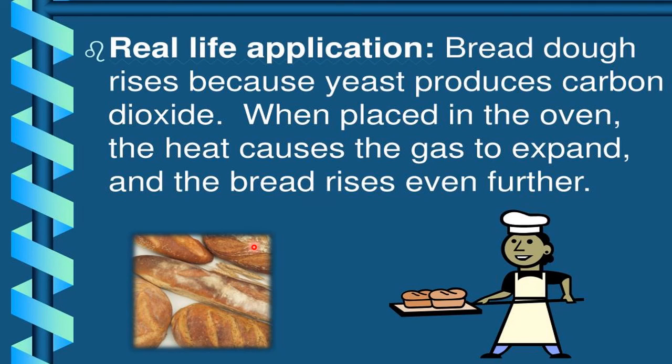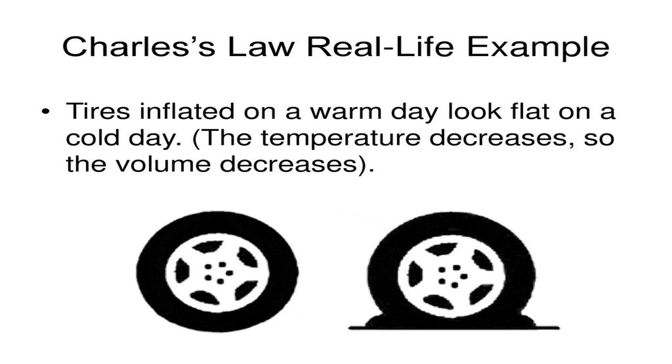Now, this is a hot cake. Why does it increase in size? It is due to the increase in temperature, which increases the volume of the CO2 gas, making the bread lighter and increasing the size. Now, see our vehicle tires, whether two-wheeler or four-wheeler. In the hot month of May, we normally keep the pressure less than the standard, because as temperature increases, the volume of gas increases, and my tire may burst. That's why we keep a little less in summer, and even if you keep more than normal in winter, no problem, because the gas contracts. So all these are real life situations of Charles' law.